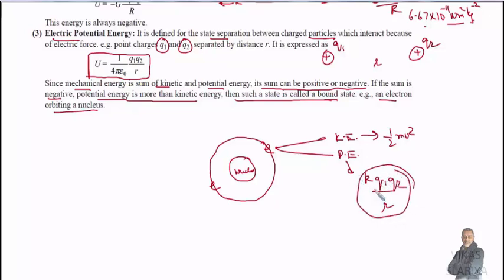So potential energy can be negative, and the total sum is potential energy plus kinetic energy, and if it is negative, then this electron remains attached to the nucleus, it doesn't go away. Okay. In case it becomes 0 or positive, it will go away permanently and will not come back. So this is what is said to be a bound state. Bound state means the total energy is negative.